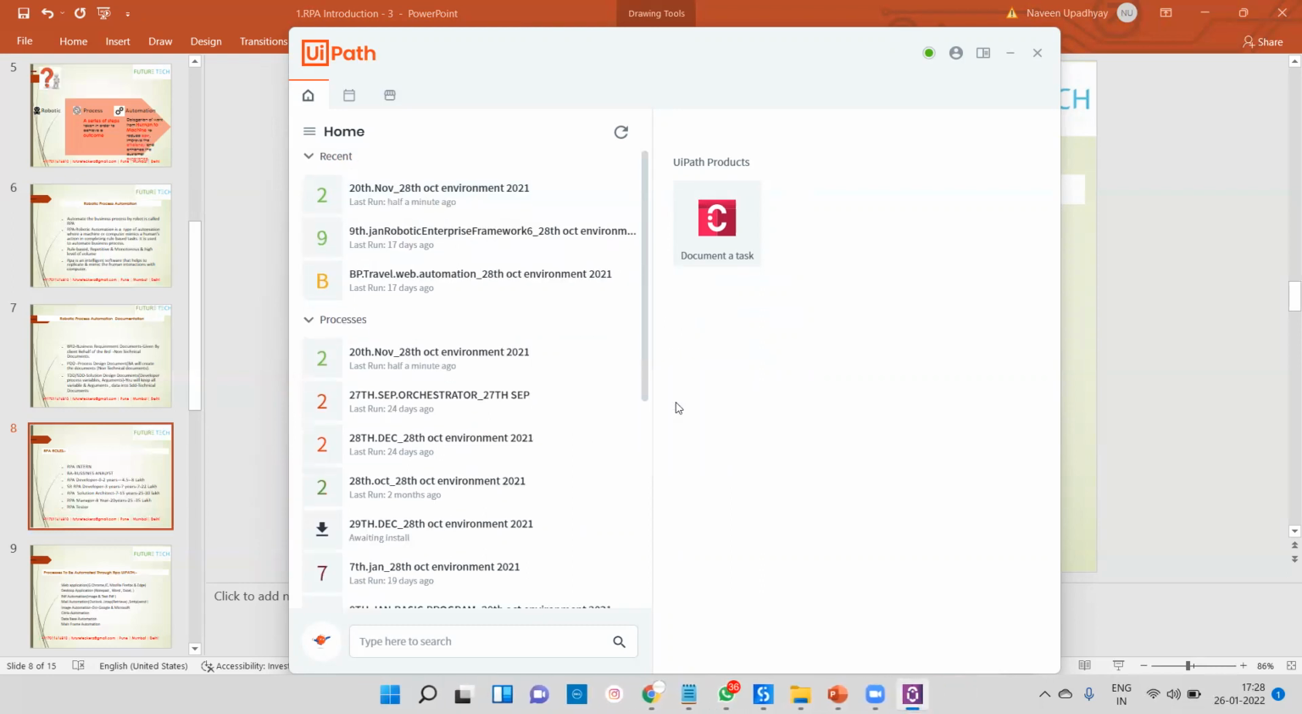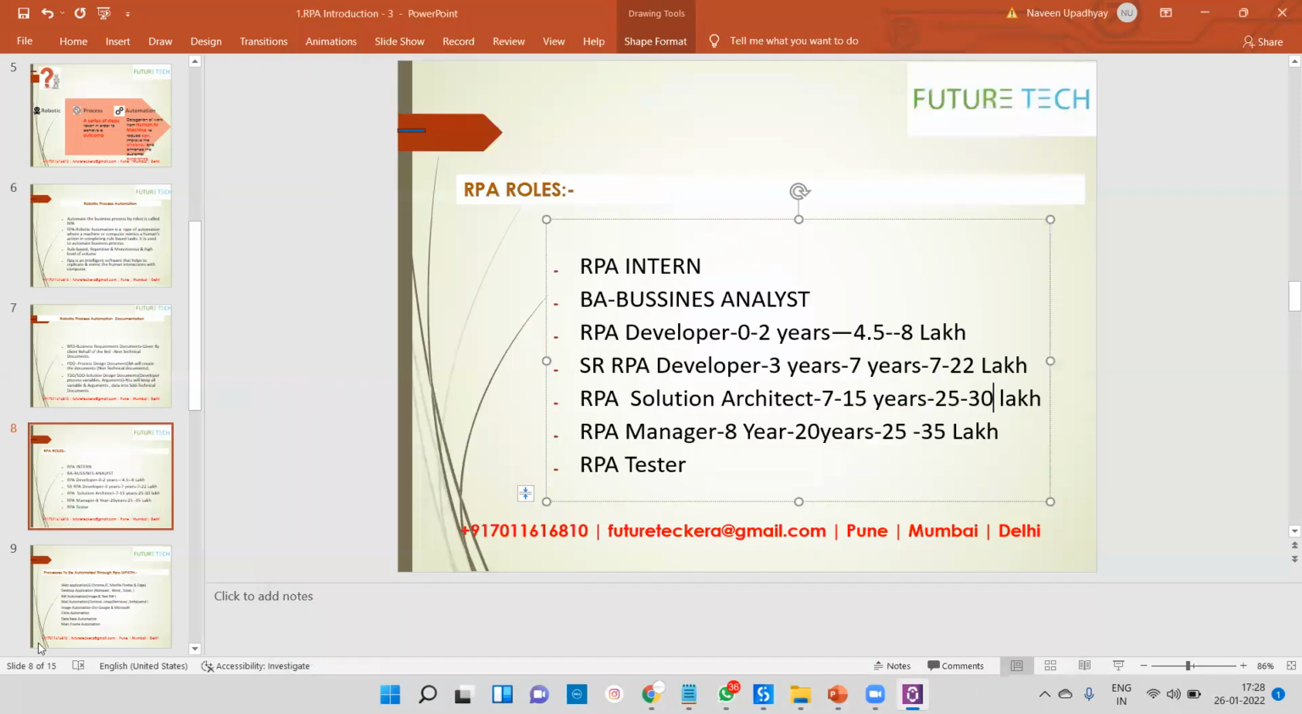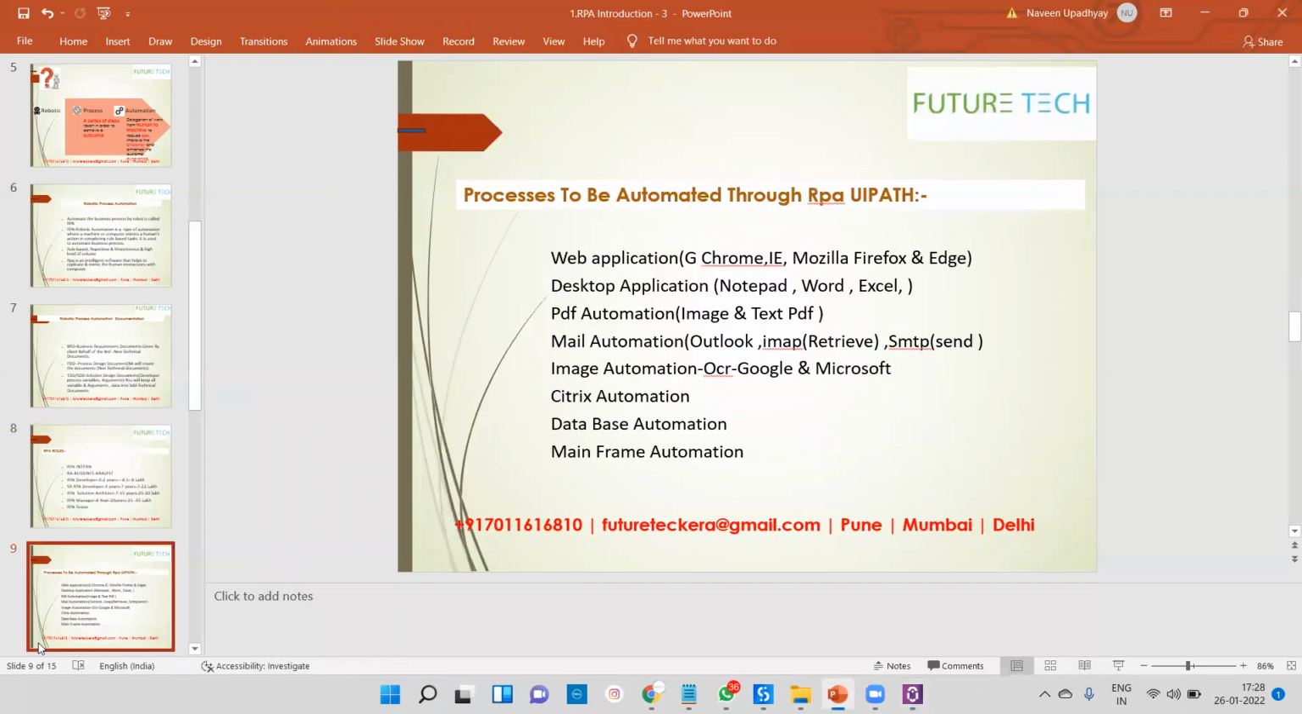Okay, so this type of bot is the work of your RPA developer. Again, come to these things. If you ask me what type of process or application we can automate easily using RPA, previously it was web-based applications, desktop, PDF, email, image, Citrix, database. But right now lots of companies are working with different things like AWS, Python, ERP, Salesforce. Multiple things are possible to automate right now.